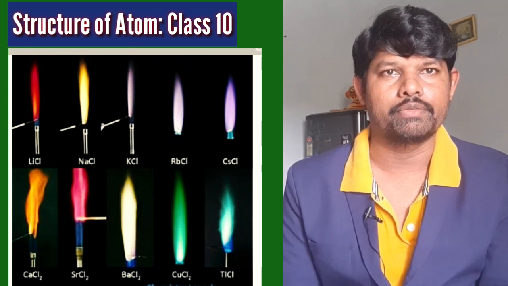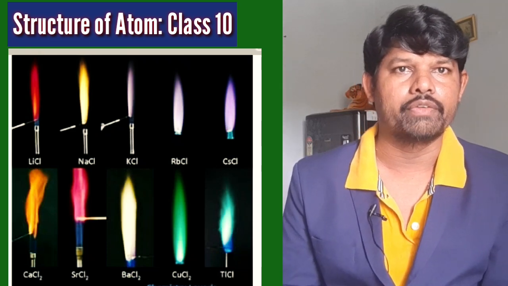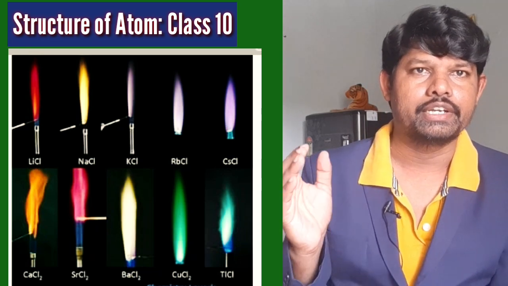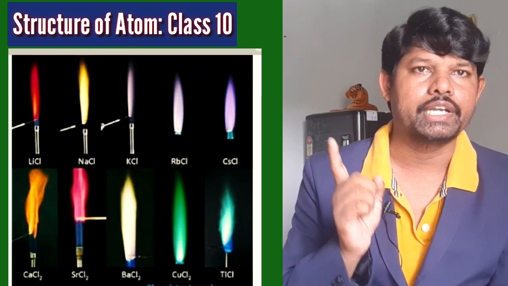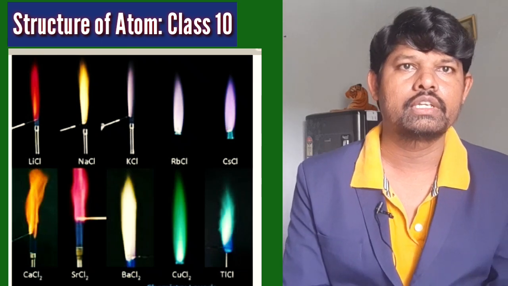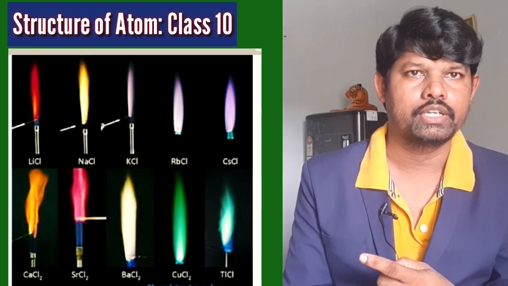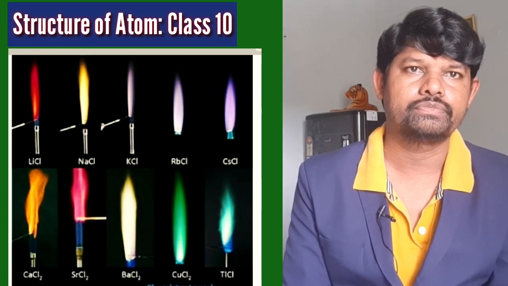Different salts are also given with different colors. You can observe the picture. So many colors are there. Different salts produce different colors. All are chlorides only. So you can observe the picture and note down if you want.